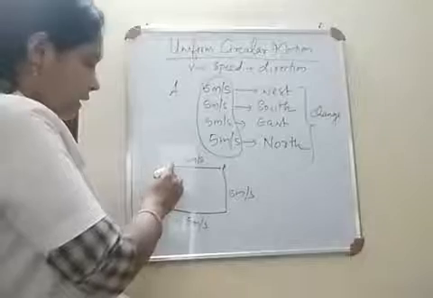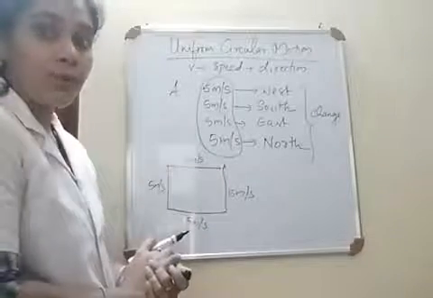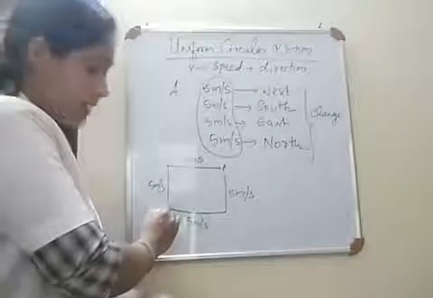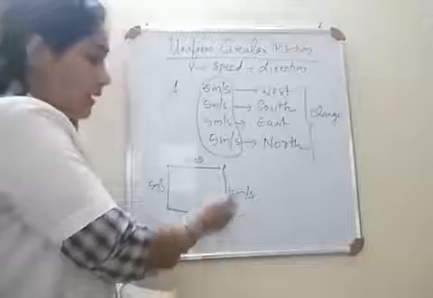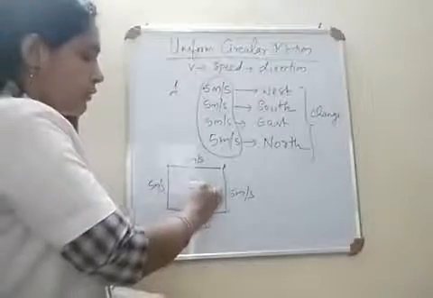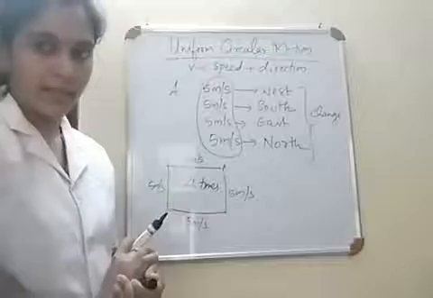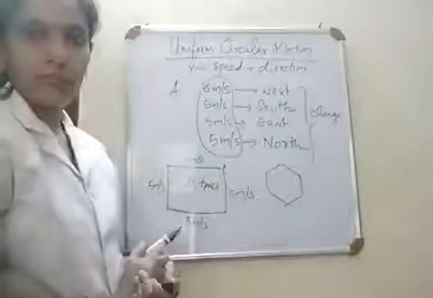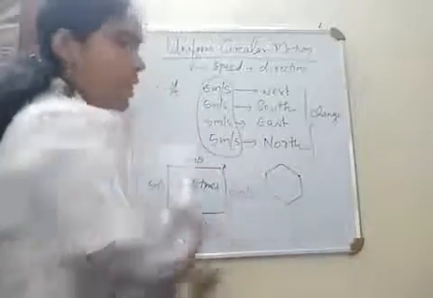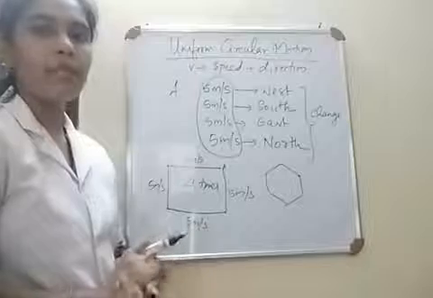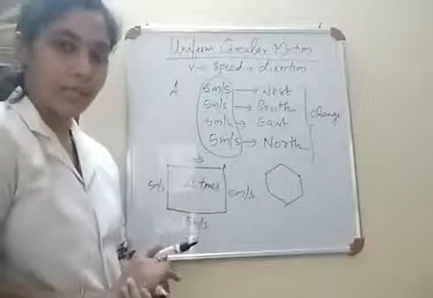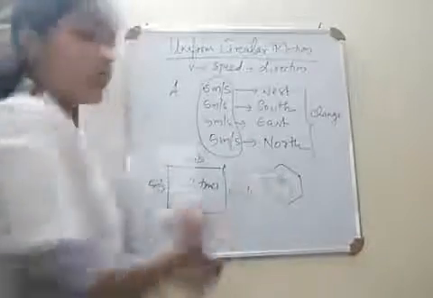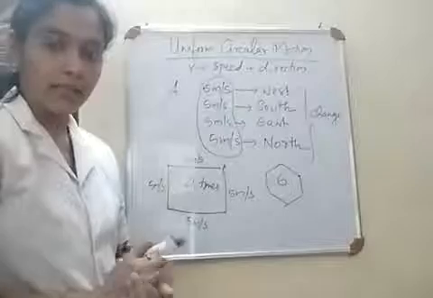So he is changing his velocity 4 times. On reaching here, he turns his direction. On reaching this point, he turns his direction. On reaching this point, he changes his direction. So he changes his direction 4 times, and there will be an acceleration. Similarly, if an object is moving through a hexagon like this, at each corner the object has to change its direction. So there will be a change in velocity, even though it is moving with the same speed, and it is changing its direction 6 times. So it is an accelerated motion.